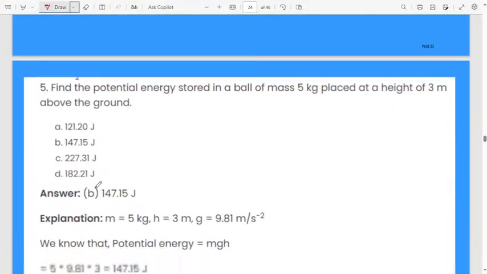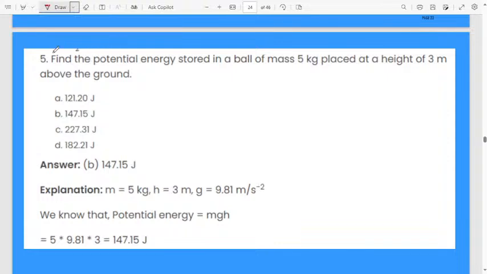Find the potential energy stored in a ball of mass m kg, sorry, mass 5 kg is given. When you are considering potential energy, it is the energy that is stored, and it is placed at a height of 3 meters, that is given.